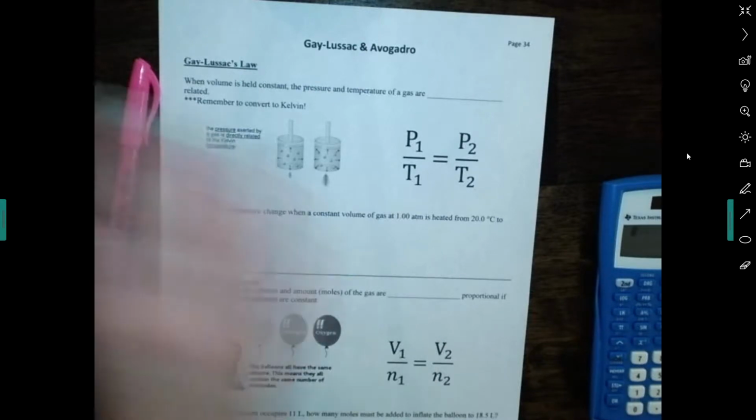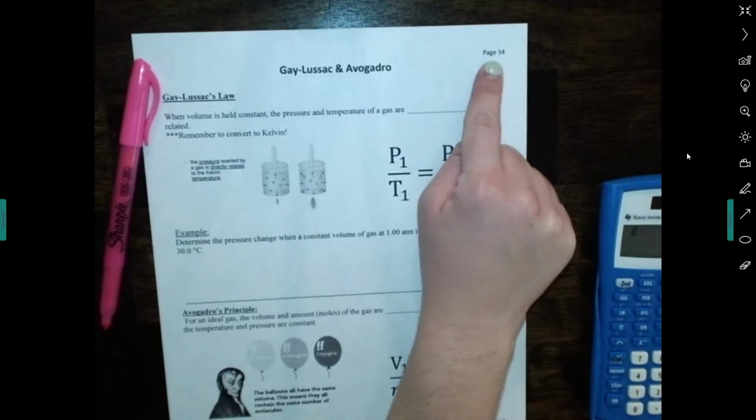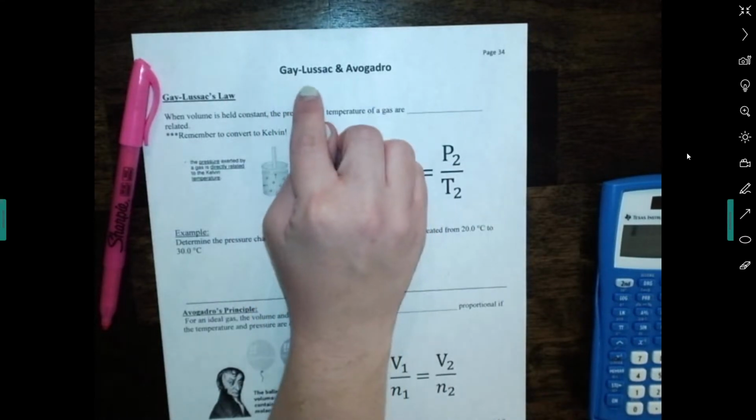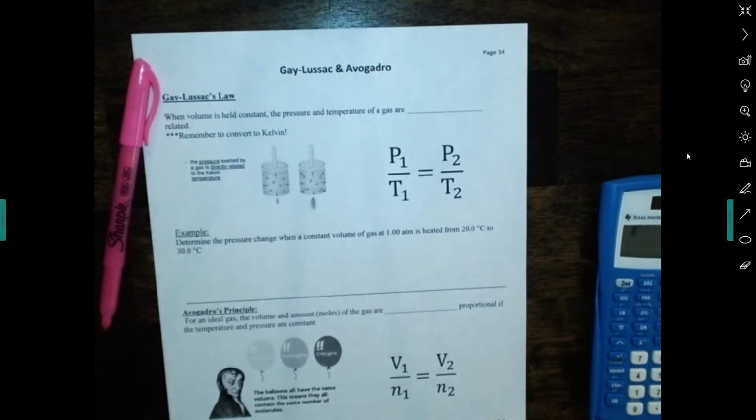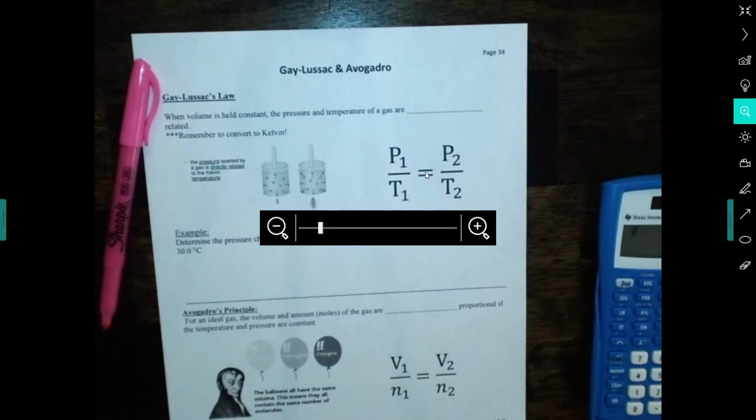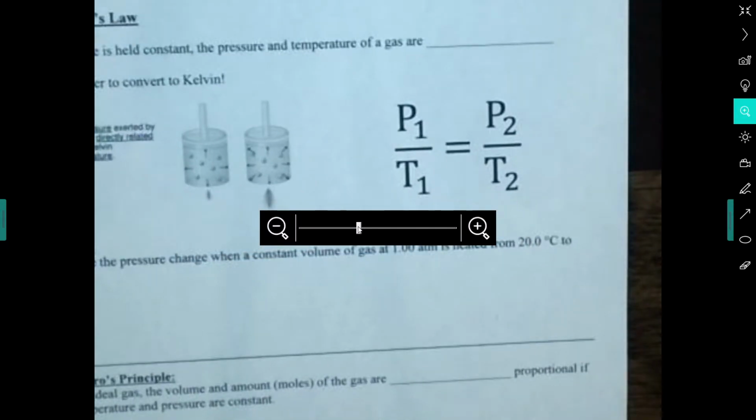Alrighty, guys. Today we're going to talk about page 34, which is about Gay-Lussac and Avogadro. These are the names of scientists who discovered these fun gas law equations. Kind of some funny names, but it was a long time ago. So there's that. Let's zoom in a little bit.